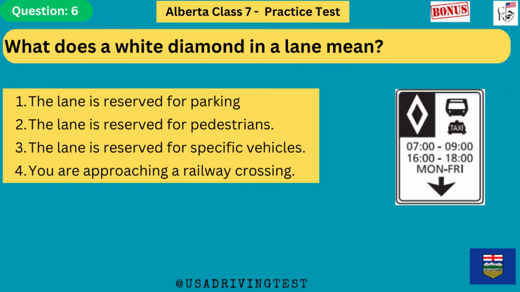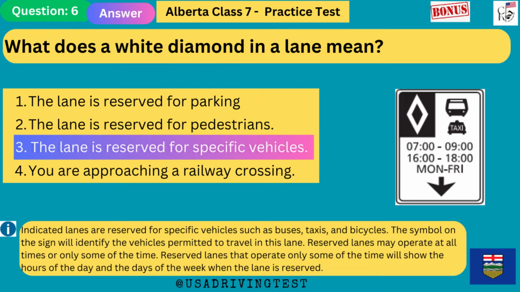What does a white diamond in a lane mean? 1. The lane is reserved for parking. 2. The lane is reserved for pedestrians. 3. The lane is reserved for specific vehicles. 4. You are approaching a railway crossing. The answer is 3. The lane is reserved for specific vehicles.